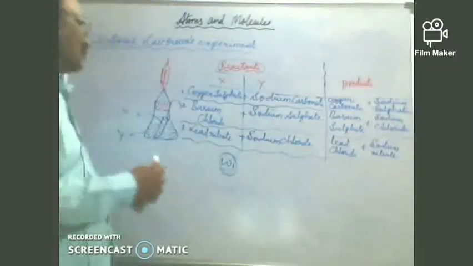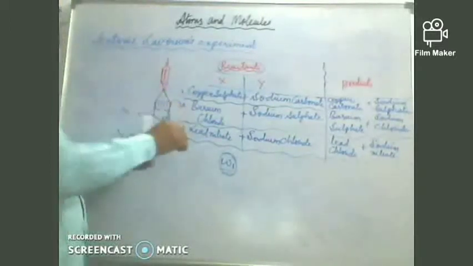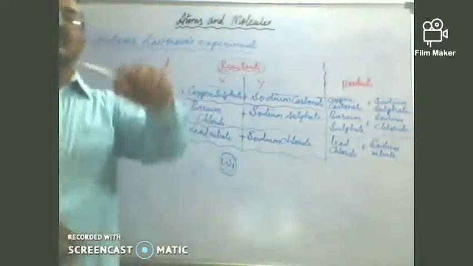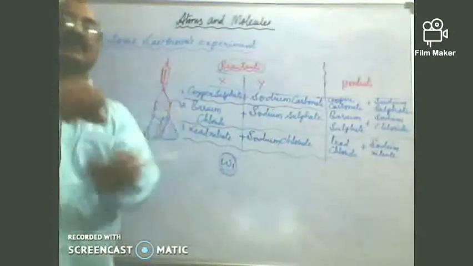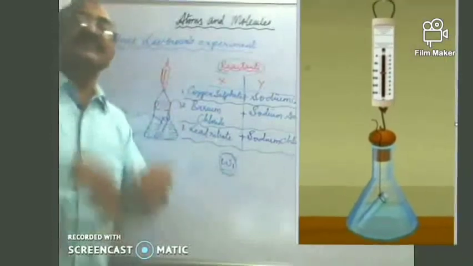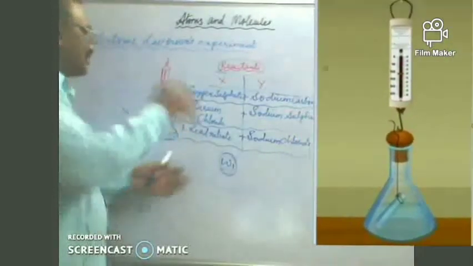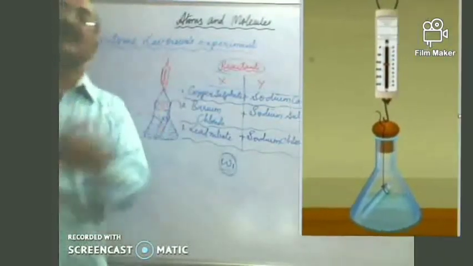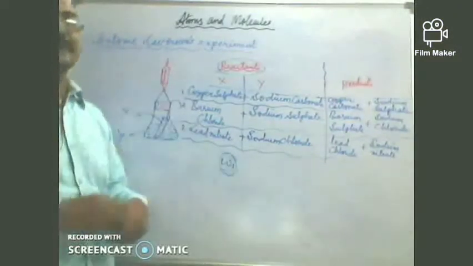Now we take this conical flask and tilt it, so that the contents of the test tube fall into the conical flask and mix up, and a chemical reaction takes place.